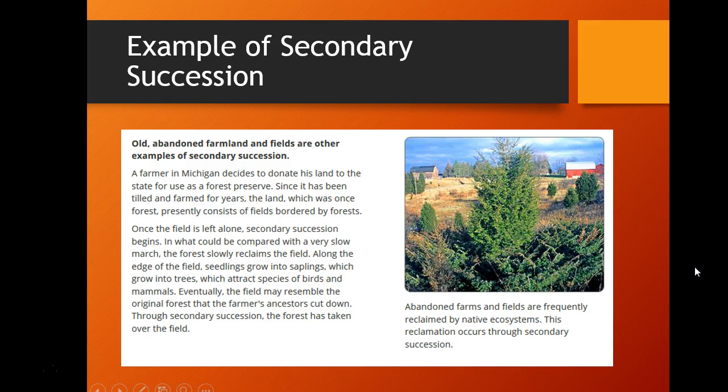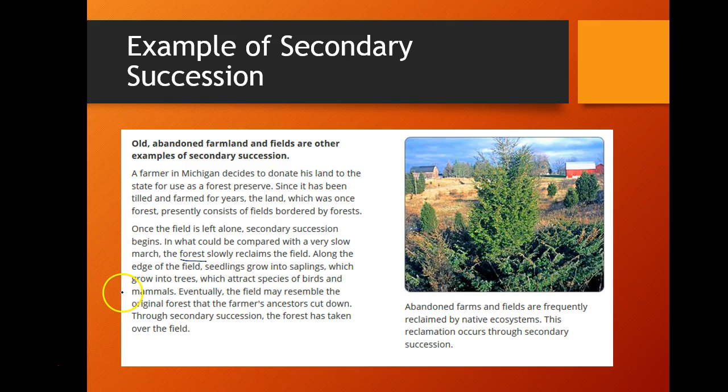Another example of secondary succession would be something like an abandoned farmland. In order to clear land for a farm, oftentimes farmers are clearing trees and other plants in forests. And so let's say after years of farming, the farm is then abandoned. Then what happens is secondary succession can start to begin, and it's going to actually start looking like the forest that it was before.